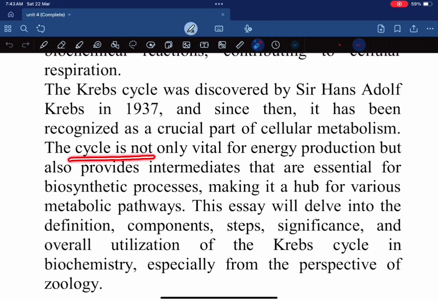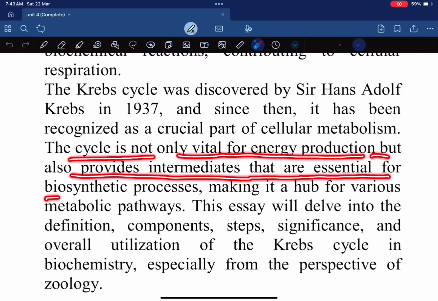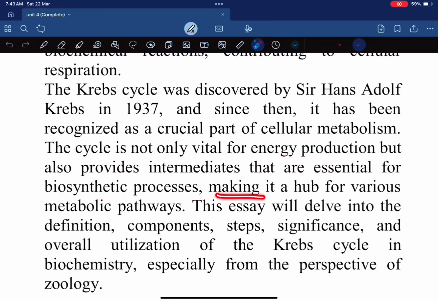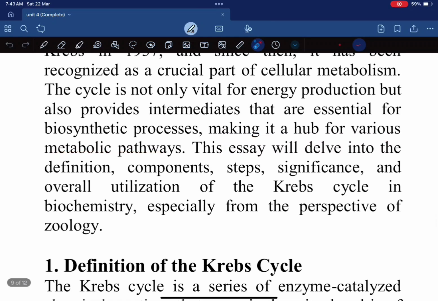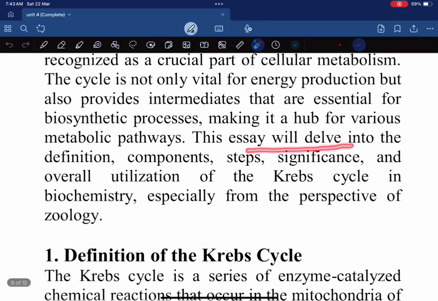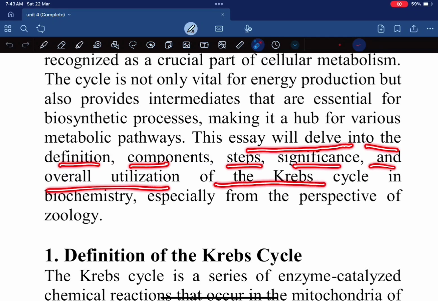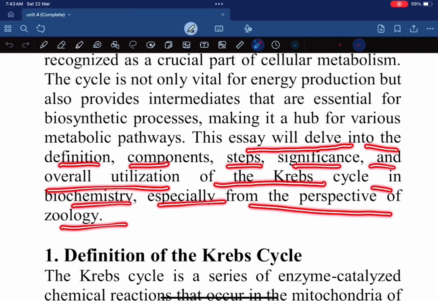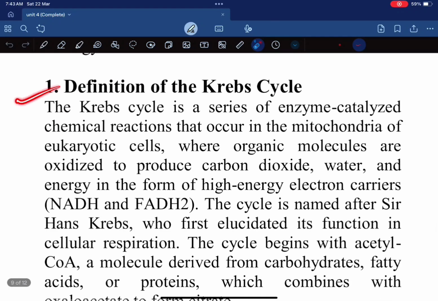The cycle is not only vital for energy production but also provides intermediates that are essential for biosynthetic processes, making it a hub for various metabolic pathways. This essay will delve into the definition, component steps, significance, and overall utilization of the Krebs cycle in biochemistry, especially from the perspective of zoology. First, definition of the Krebs cycle.